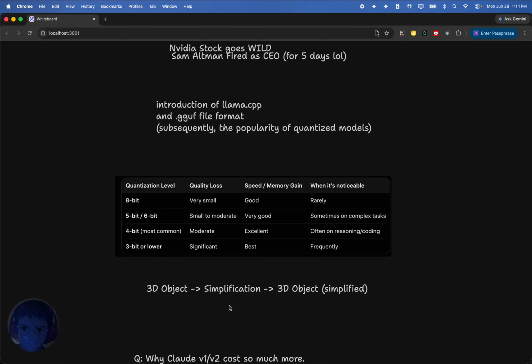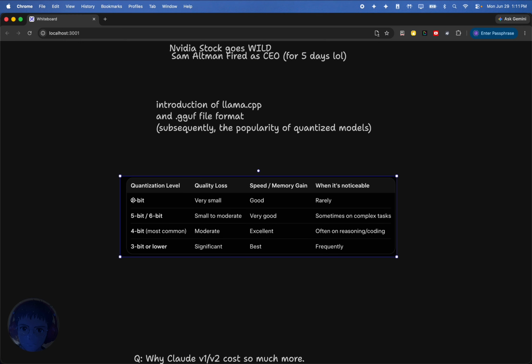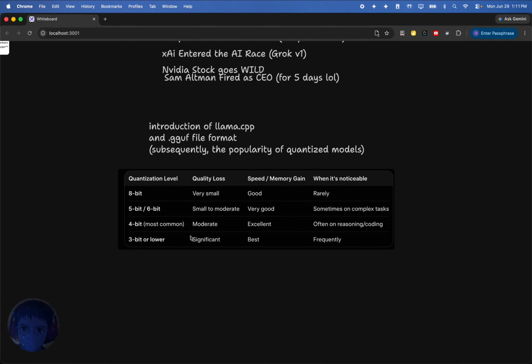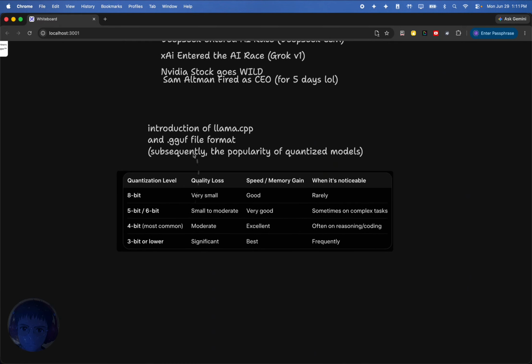So you're taking in the model and you're getting a pretty close general shape of the original, but you're reducing it in such a way that it increases the performance and the speed. And so if you look around for local models, you'll see different quantization levels. One of the common ones is 4-bit. With each quantization level, you gain a little bit of performance and speed, but you lose a little bit of the quality. For the most part, it looks like 4-bit is kind of the status quo as far as a good balance between them. But really, this is where you start to see local LLMs picking up in 2023.